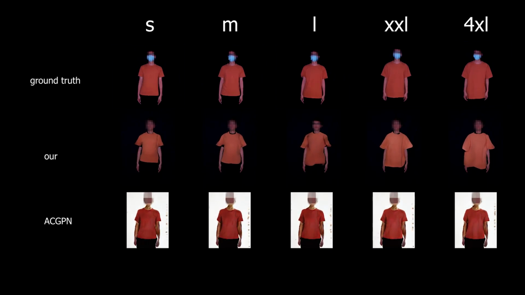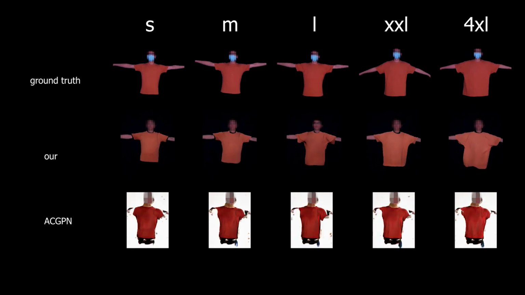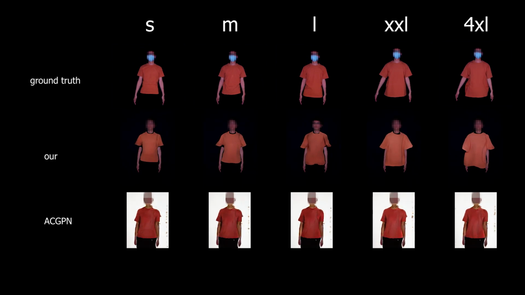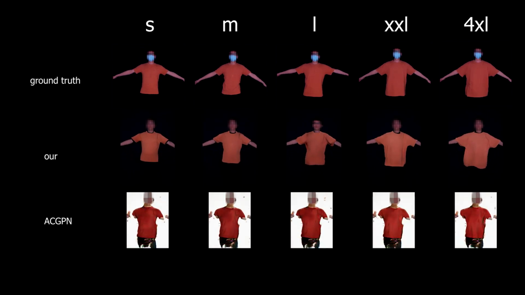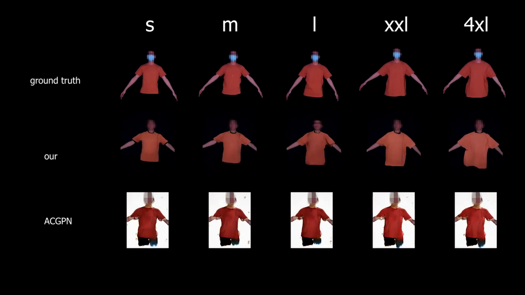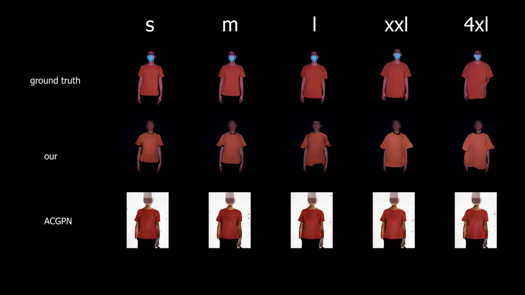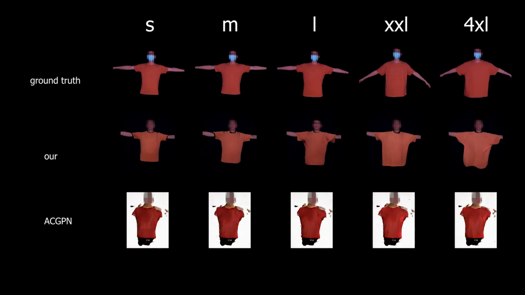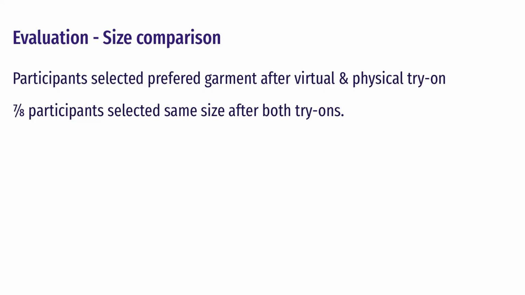With a proper reference of size using the measurement garment as a proxy, our method can produce accurate garment size relative to the user's body, while the baseline method, ACGPN, cannot. 7 out of the 8 participants correctly identified the size they prefer using only our system.